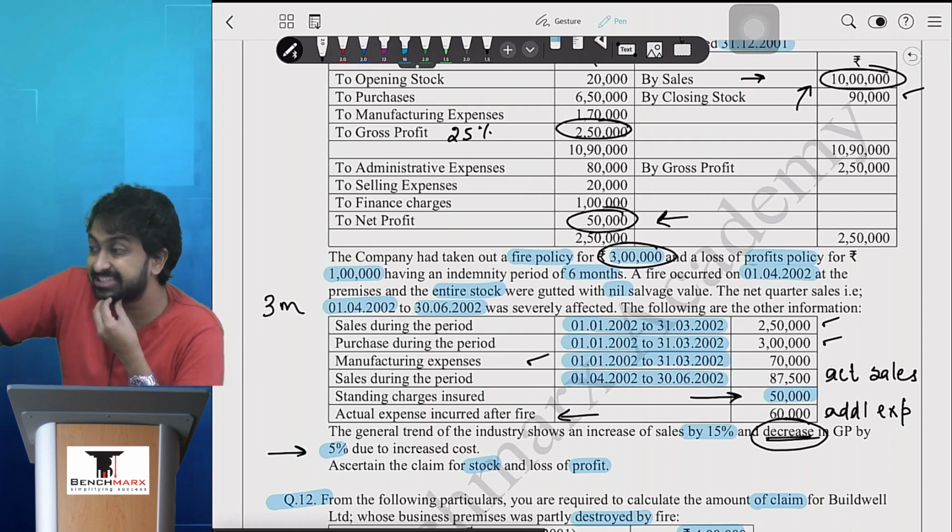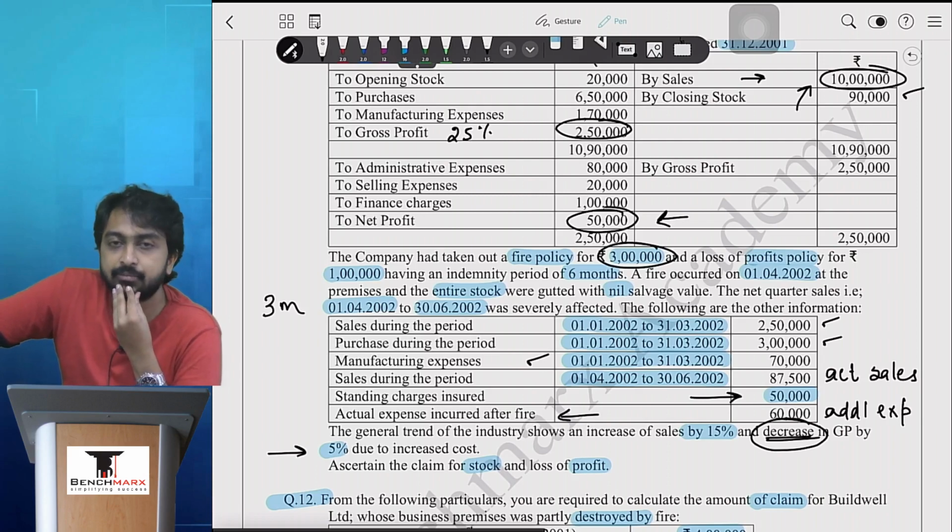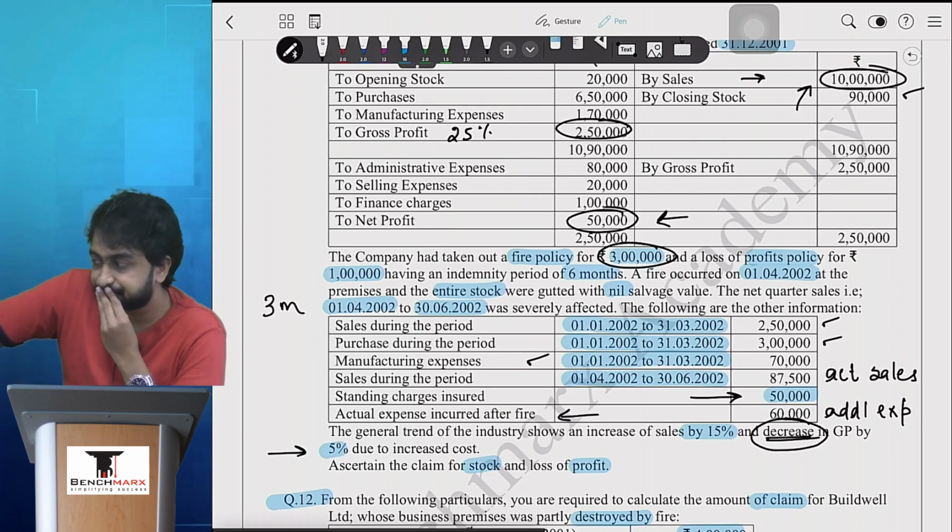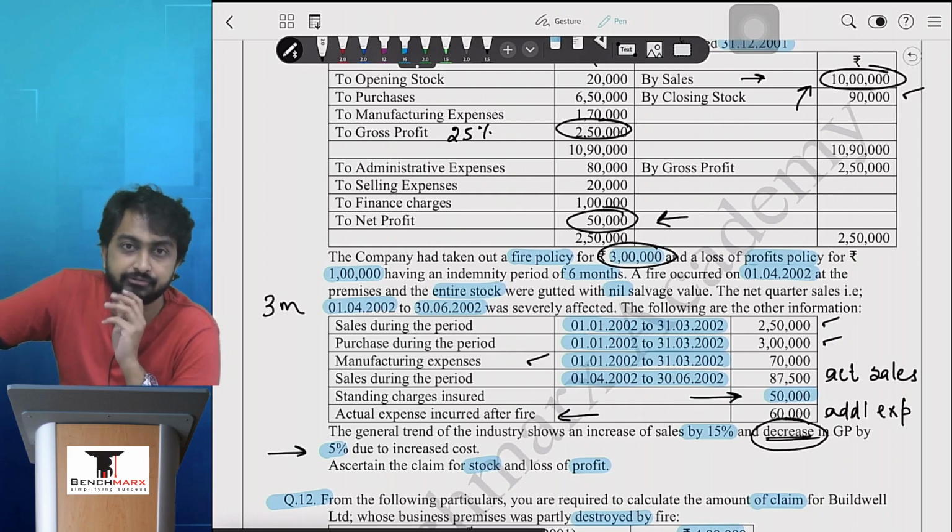No. But can we scan the profit loss account? जो तुम्हारे स्क्रीन पे है, out of the expenses in the profit loss account, can we figure out which are the fixed charges?